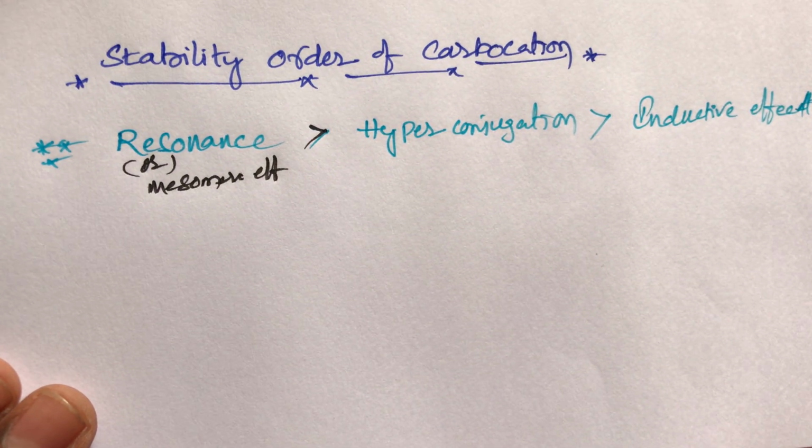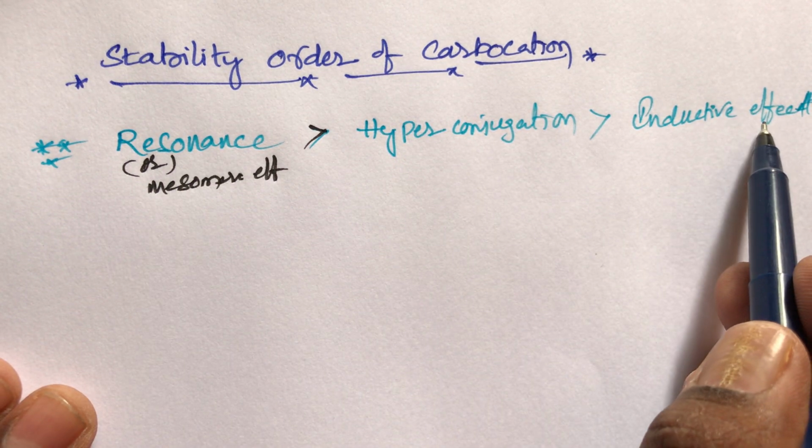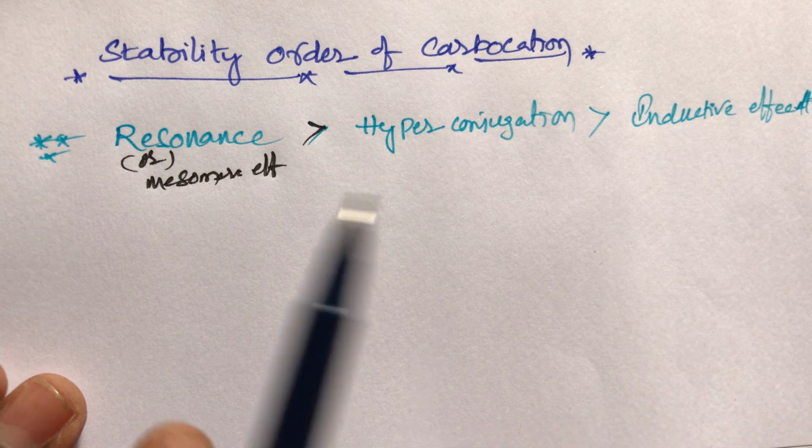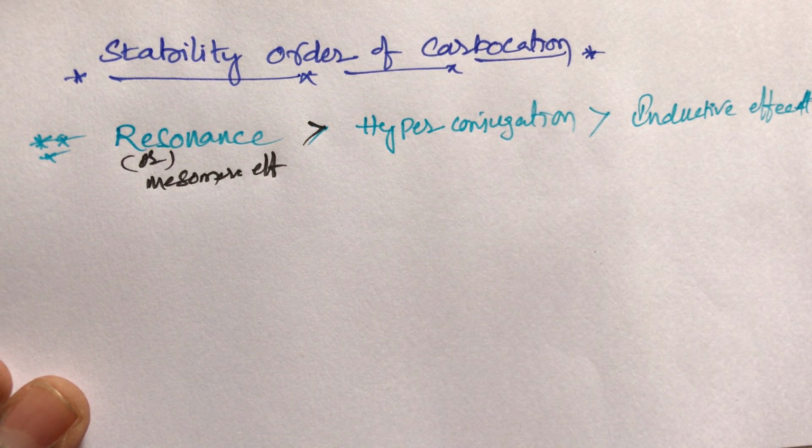If a compound has resonance, hyperconjugation and the inductive effect, first priority goes to resonance, then hyperconjugation. Hyperconjugation is more stable than an inductive effect compound. These are the main important orders.